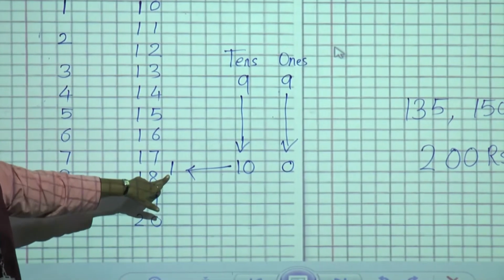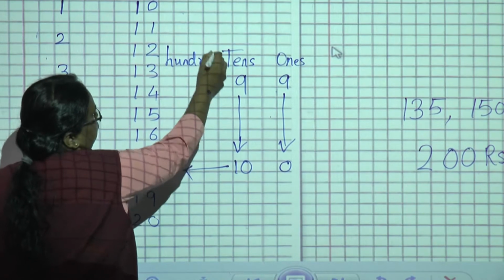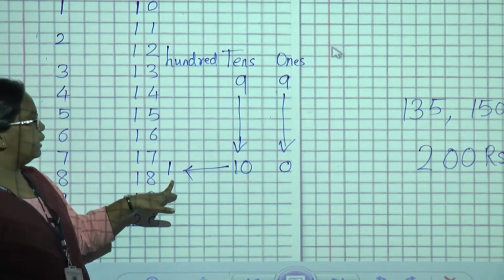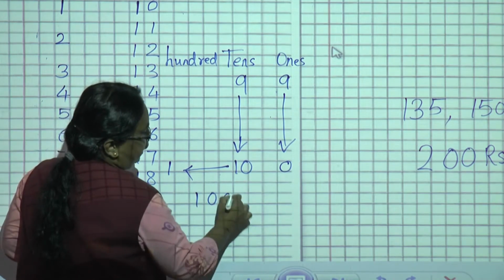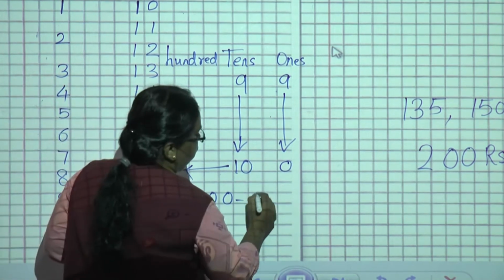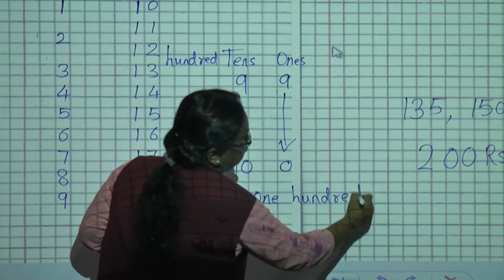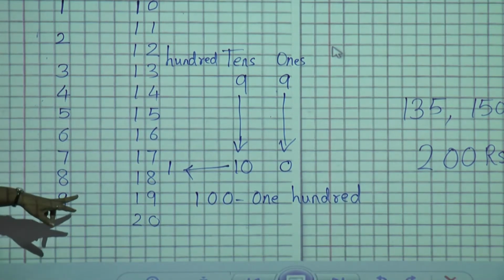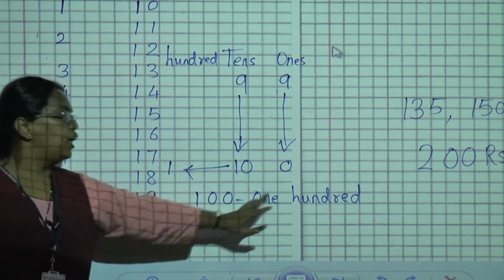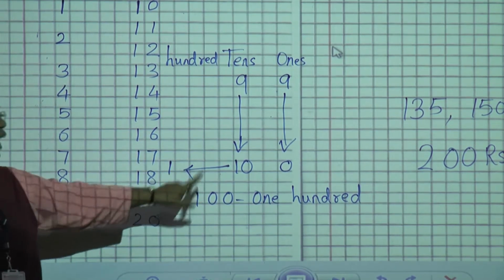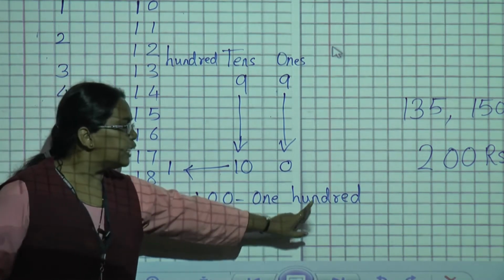Now when this one comes here, it will become 100. Okay children, so in this way we can see there is a three digit number, that is 100. When it is a single one, you will say 100. You won't say 100s because it is 1. So we will say 100.